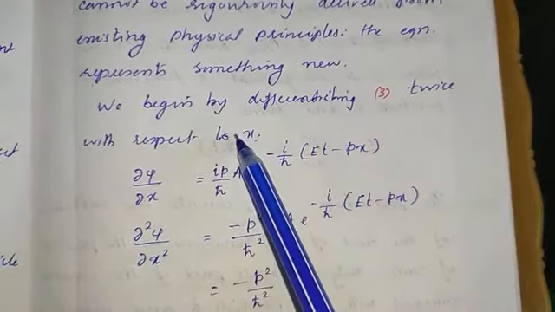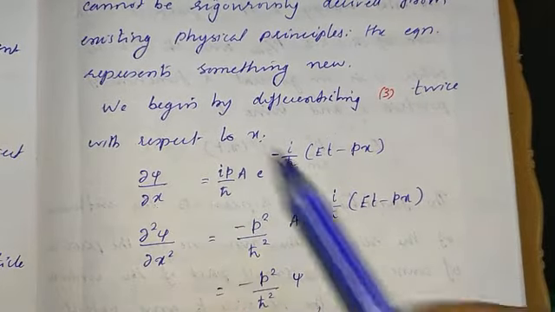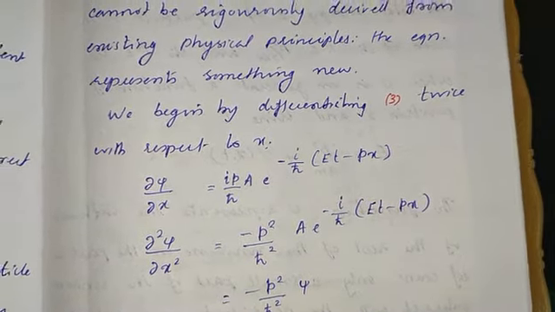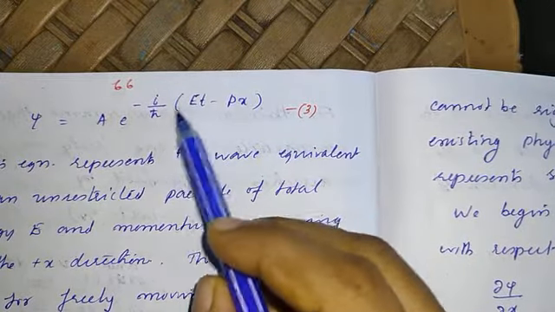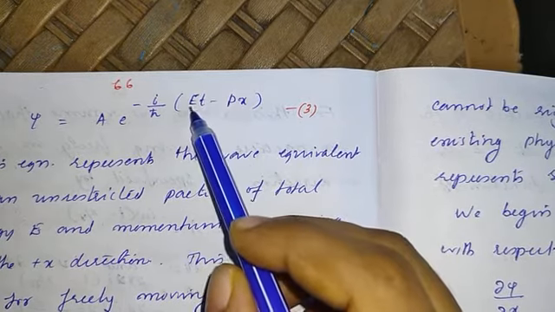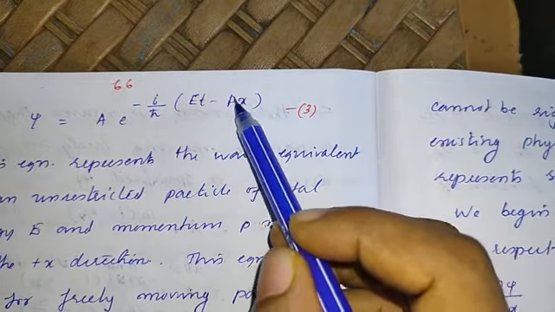twice with respect to x. Differentiating with respect to x, the first term, the exponential term, can be treated as a constant. Only differentiation of this term is valid.